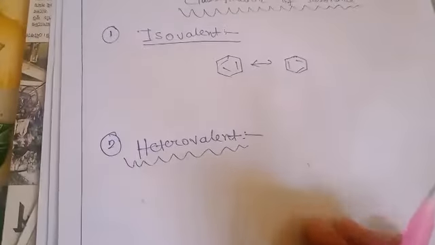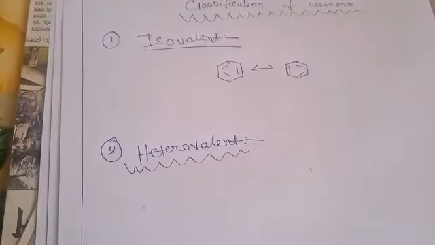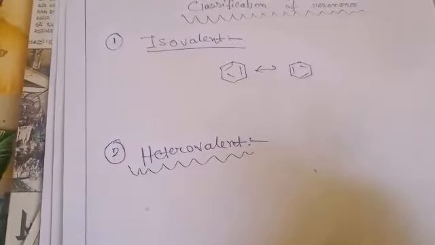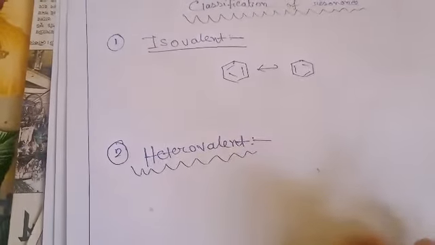And next comes heterovalent resonance. Here the number of covalent bonds is actually not the same in the resonating structures.